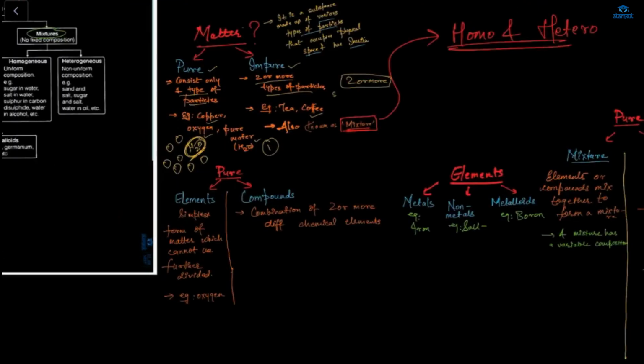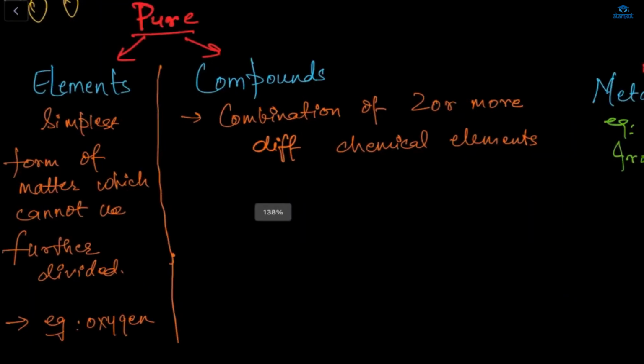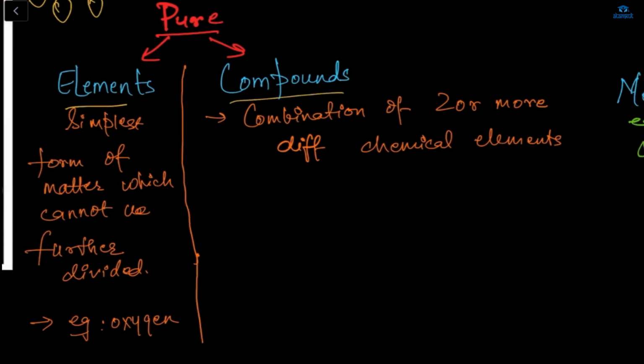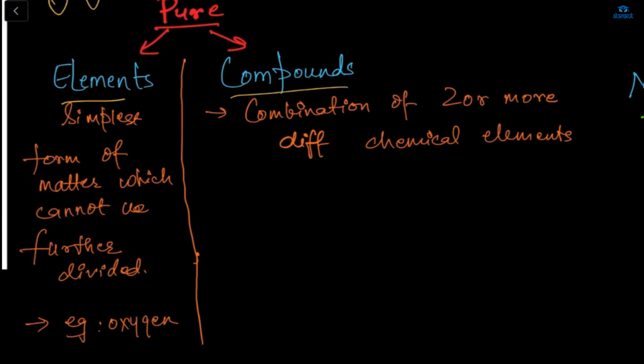Next, pure matter is divided into two types: first elements, and second compounds. What are elements? The simplest form of matter which cannot be further divided, like oxygen. Oxygen cannot be further divided, so that's known as an element. What about compounds? A compound is a combination of two or more different elements. So that's known as a compound.